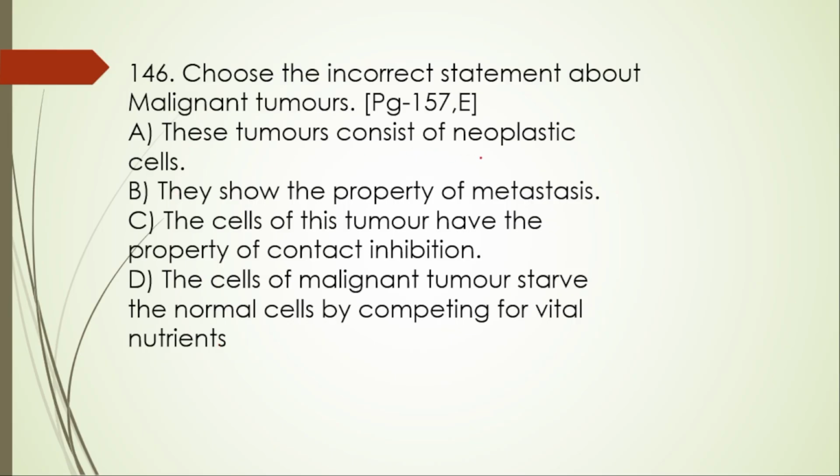A. These tumors contain neoplastic cells. Yes, of course. They show the property of metastasis. Yes, this one is also right. Whereas the cells of this tumor have the property of contact inhibition. This one is wrong actually, because of loss of contact inhibition. Normal cells exhibit contact inhibition, whereas the cancerous cells lose it. So due to that, malignant tumor is going to form. So C is the incorrect one.